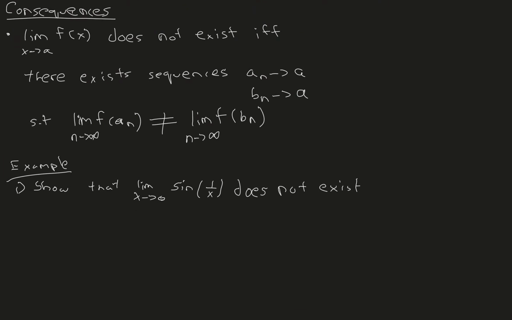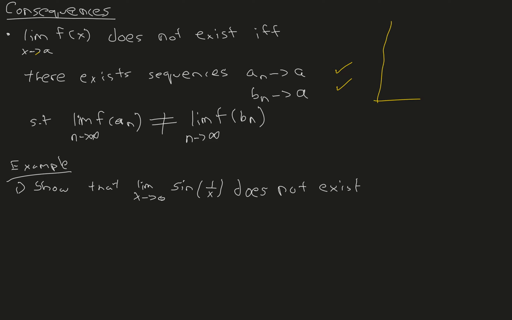So this theorem, as I said, is a really helpful theorem, and it has several consequences. The first one is that the limit of f of x as x approaches a does not exist if we have two sequences an which approaches a and bn that approaches a, such that the limit of f of an does not equal the limit of f of bn.